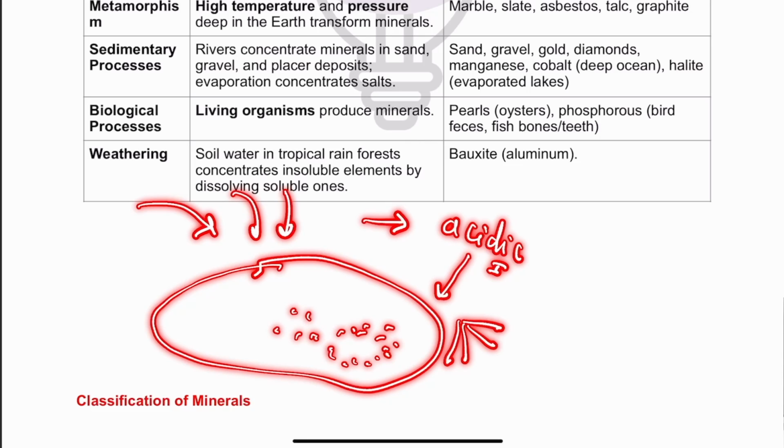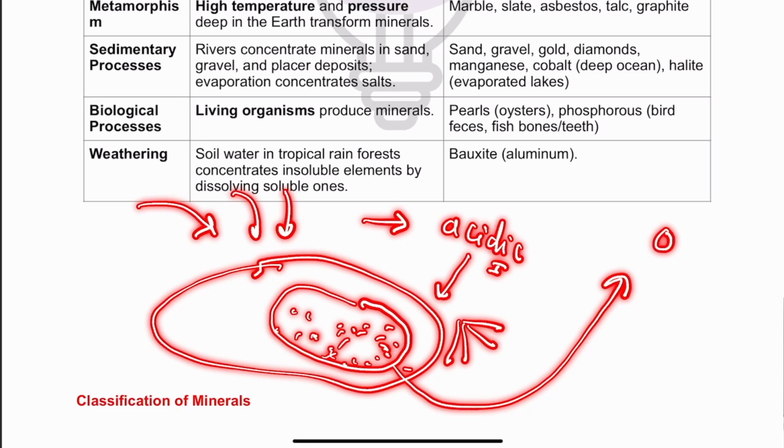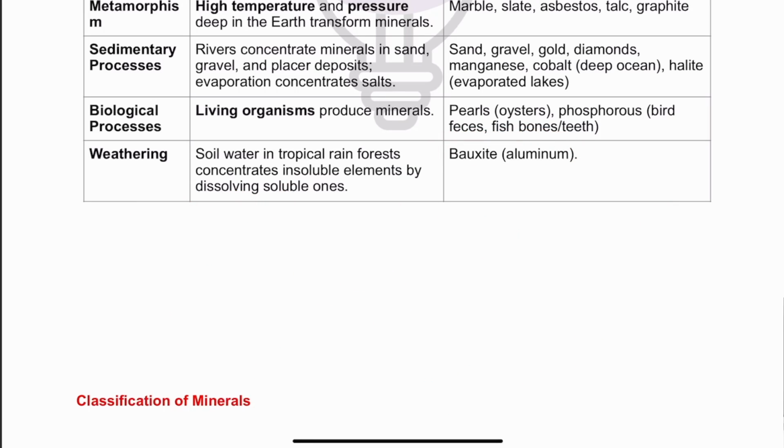So certain minerals are dissolved and washed away, certain minerals have stayed back, and by that, the concentration of specific minerals will increase, and that rock will become an ore. And in this way, bauxite is formed. So water concentrates certain insoluble elements by dissolving the soluble ones. Okay, I hope it is clear.